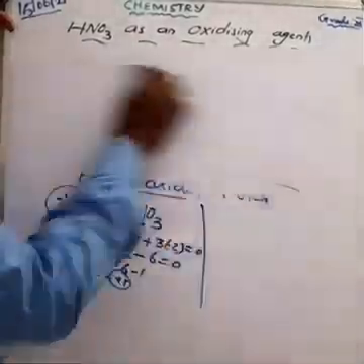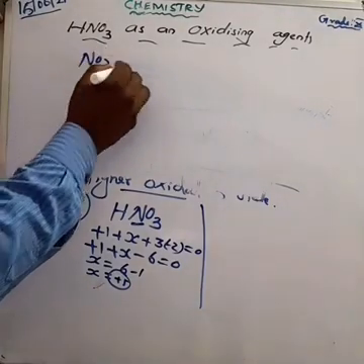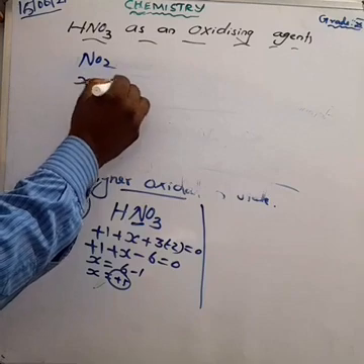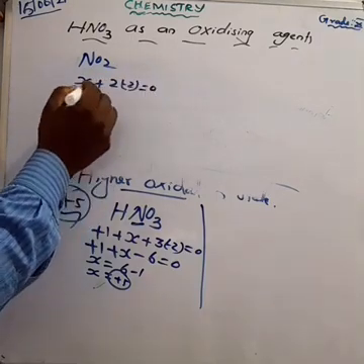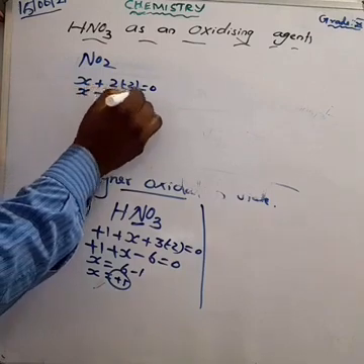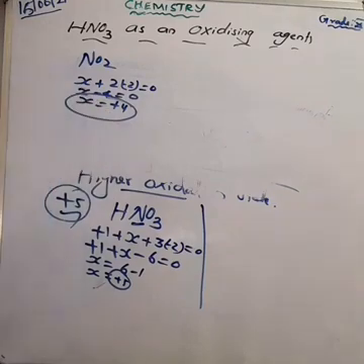NO2. N can be taken as X. X plus, how much oxygen is there? 2 oxygen. One oxygen value is -2, equal to 0. So X minus 4 equal to 0. X is equal to +4 oxidation state. Am I right? What about HNO2?